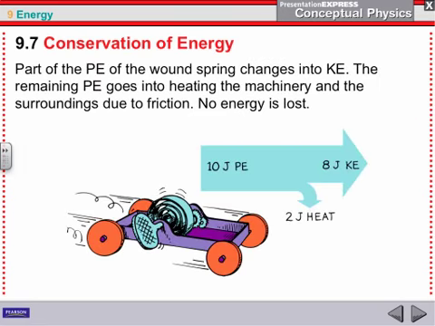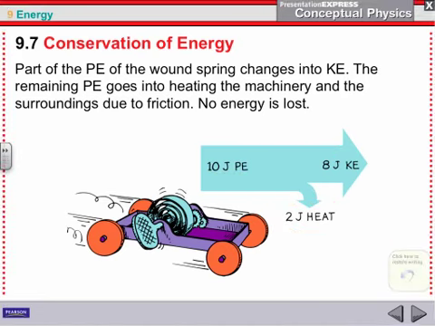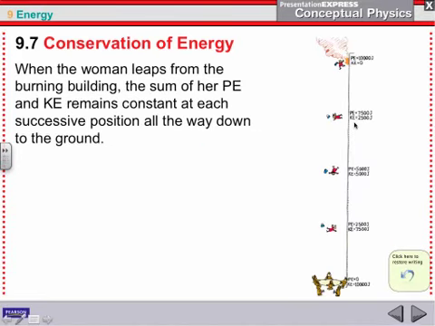So here's an example of a car, one of those little spring cars. You wind up the spring, it now has potential energy, and we change it into kinetic energy. Typically, you don't get all of it out, so you've got 10 joules of potential energy. Maybe you only get 8 joules of kinetic energy out of it, because you lose 2 joules in the form of heat. And very likely, any friction between the floor is going to create that heat, and so on. So you're going to lose some of that to friction, which is really heat.